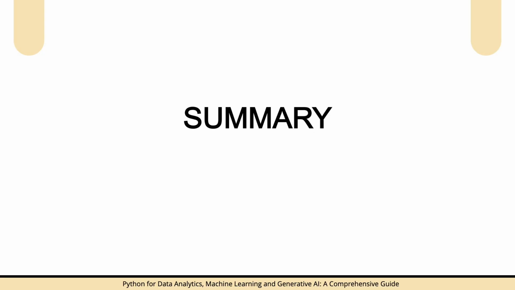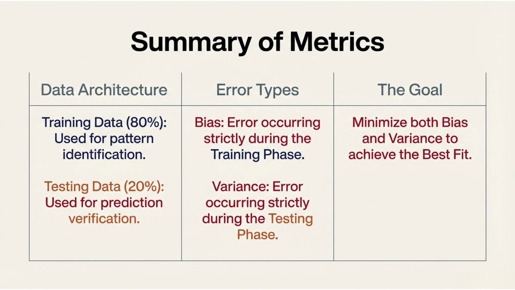Let's summarize how we measure and manage model performance and the practical checklist for building effective machine learning models. First, the data is typically split into two parts. Training data, usually around 80%, is used to learn patterns. Testing data, around 20%, is used to evaluate predictions on unseen data.